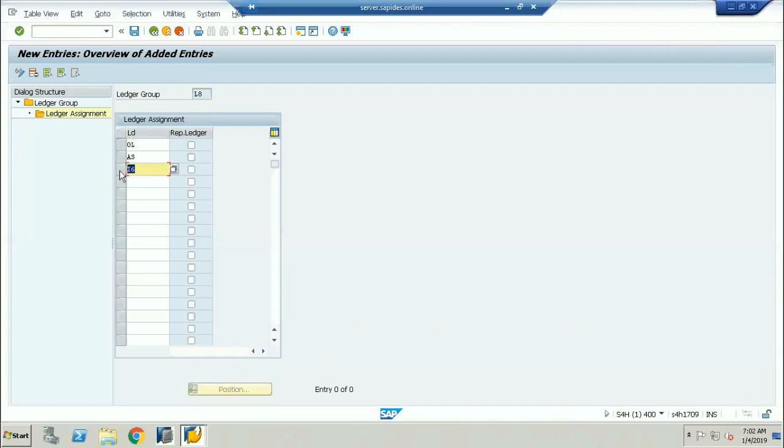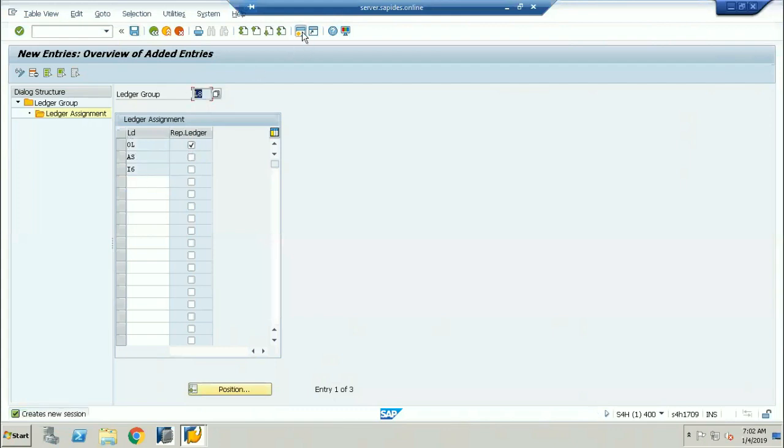So what is happening here? I created one separate ledger group that is going to be called L8. L8 is my ledger group name. In this ledger group, there are 3 ledgers. In this, I'm selecting only one ledger as a representative ledger. I'll tell what a representative ledger is. Now I'm saving. Now your ledger group is L8, and you have 3 ledgers.